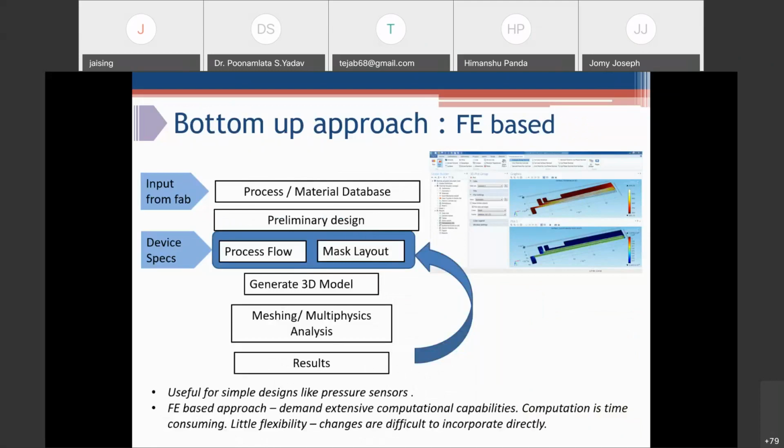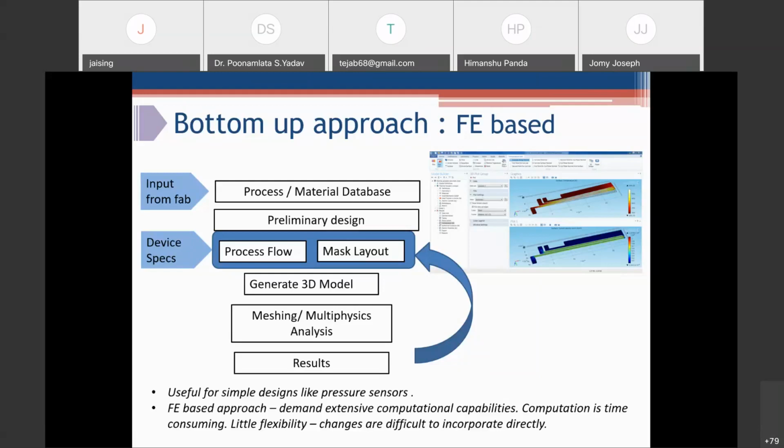After this, you generate a 3D model, which is used for finite element method analysis. First you have to do meshing, and you can do multiphysics analysis and evaluate whether the results meet your goals. If not, you have to go back to your drawing board.